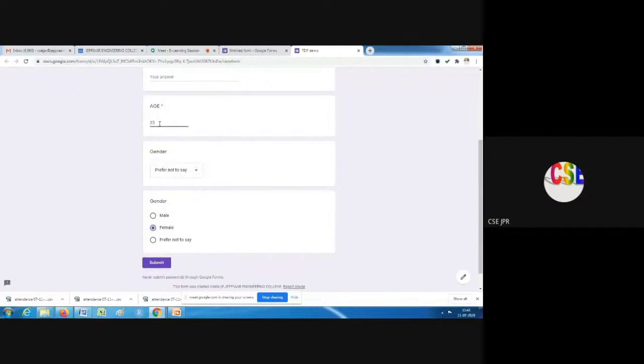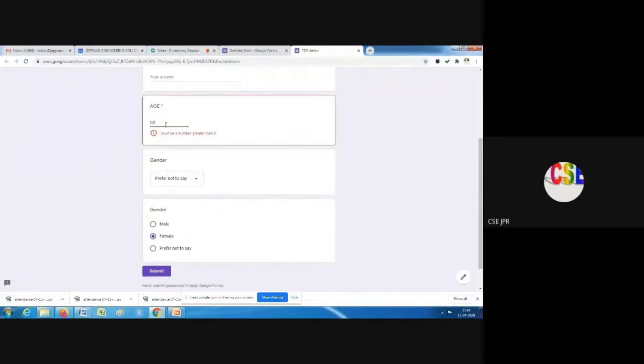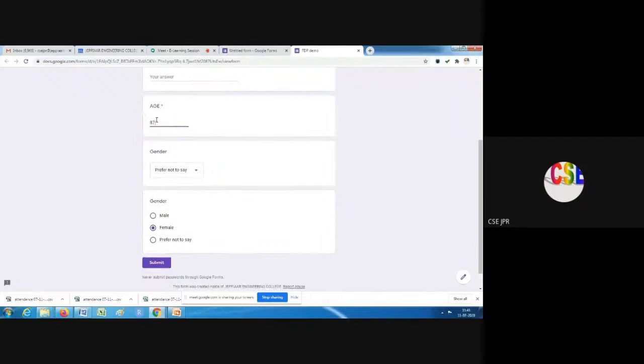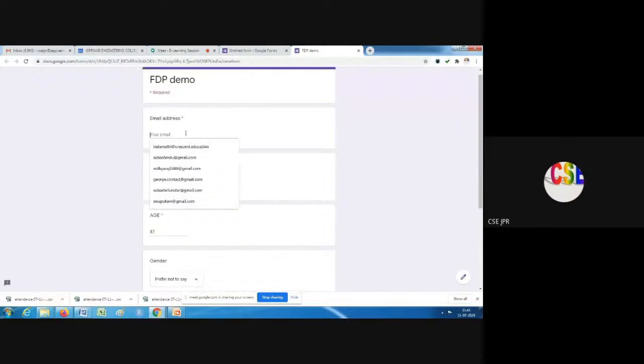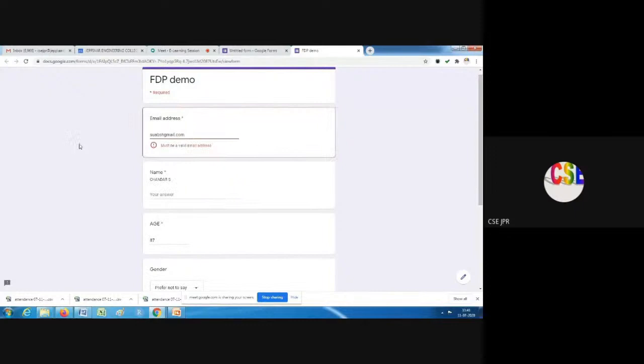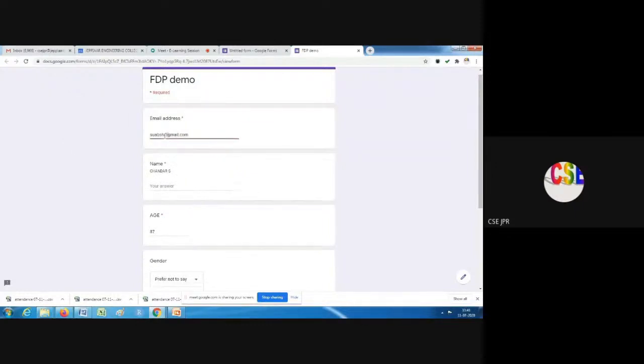Suppose I enter some information, it will show that it must be a number greater than 0. Even if I enter 0, it shows that the number should be greater than 0. And for email ID, I have to type it. Suppose I forgot to type the at symbol, it will check the validity, the at should be there. But it won't check whether it's a valid email ID; only the format of the mail ID will be verified.